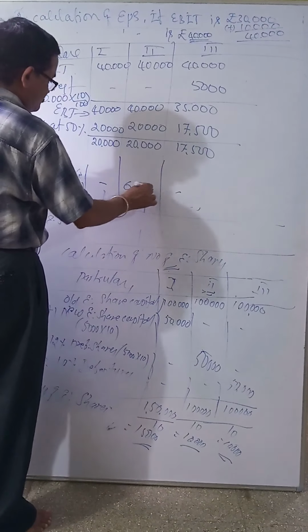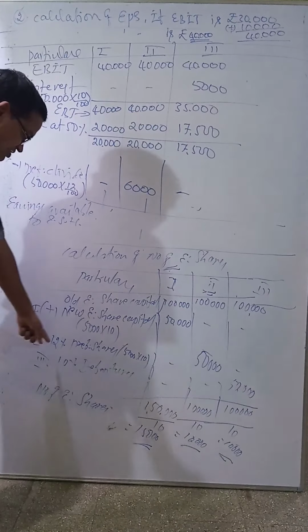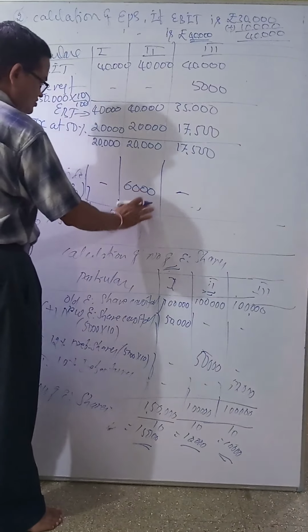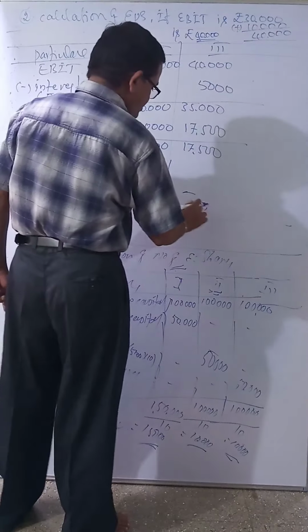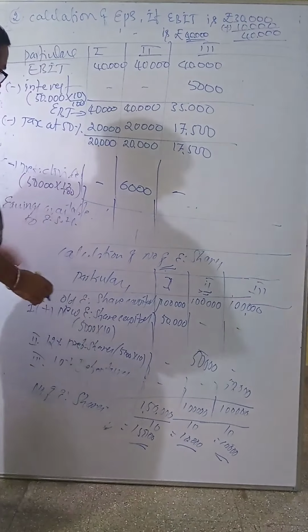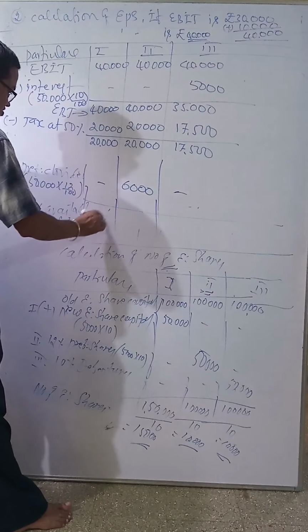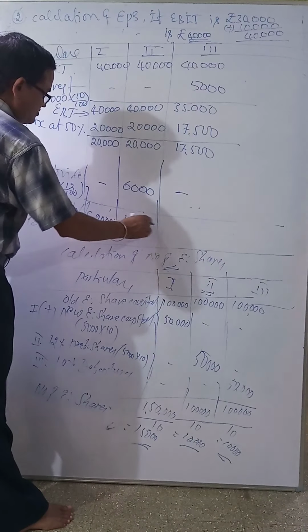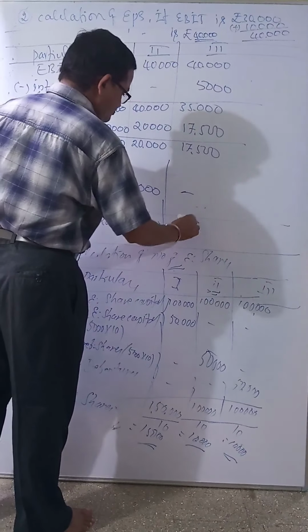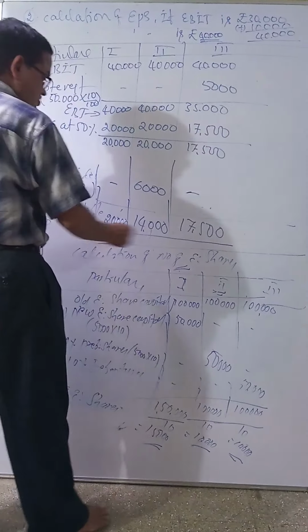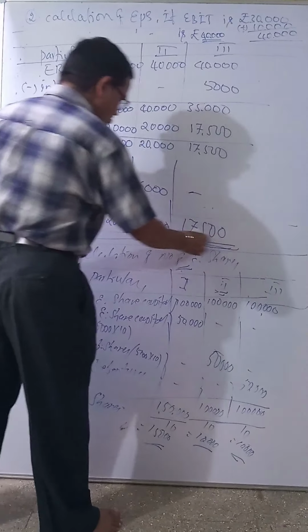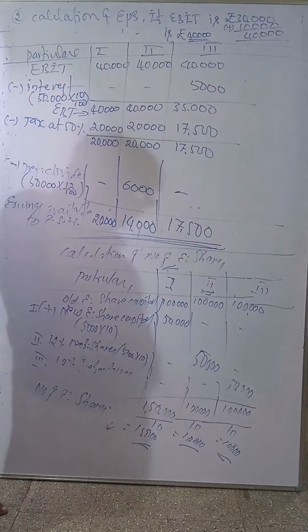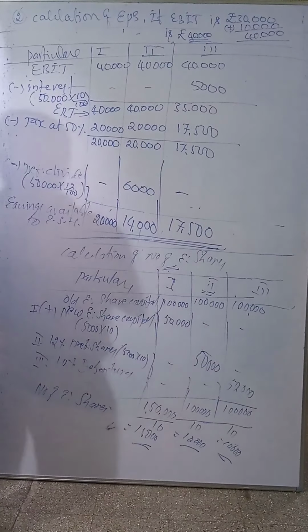Second plan dash, because in the second plan we are given no preference. Deduct here 20,000 minus this, 14,000. This is 17,500. This is called earnings available to equity shareholders.